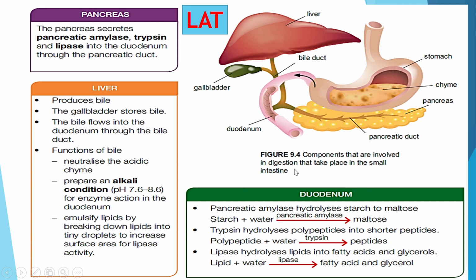It says components that are involved in the digestion that takes place in the small intestine, the duodenum. So the chyme over here now receives the bile, which is stored in the gallbladder, but the bile is produced by the liver. Also, it receives pancreatic juices from the pancreas. The pancreas secretes pancreatic amylase, trypsin, and lipase into the duodenum through the pancreatic duct.